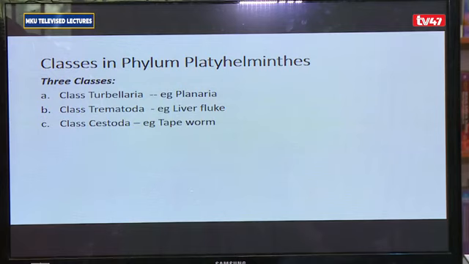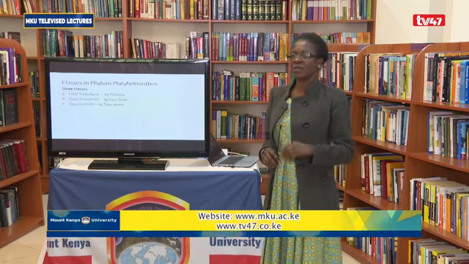And then you have the class Trematoda. Trematoda are flatworms that are leaf-like in shape, and they tend to have suckers at the ends. An example of a Trematoda is the liver fluke. Then you have class Cystoda, comprising of flatworms that have a body that is ribbon-shaped. This ribbon-shaped body is made up of similar segments that we call proglottids. They don't have a distinct head, but they have got a head-like structure that is called a scolex.